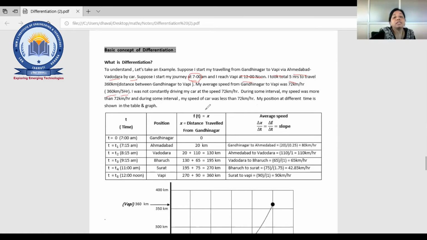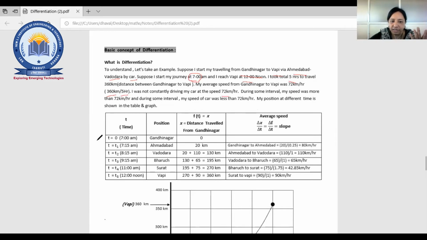Now obviously the speed of the car is not going to be constant. It will vary, right? So they have given that I was not constantly driving my car at the speed of 72, and it may differ in intervals of time. So we need to find out the average speed of the car, or the speed of the car between two cities. Here one small table is given.